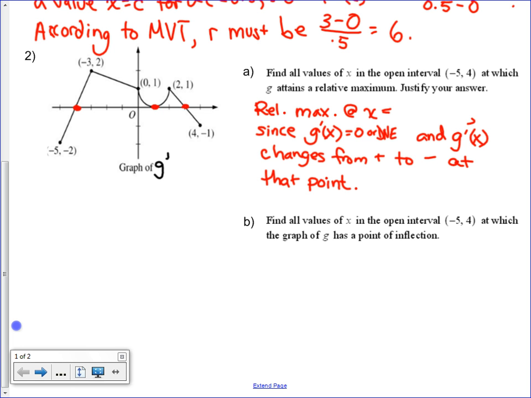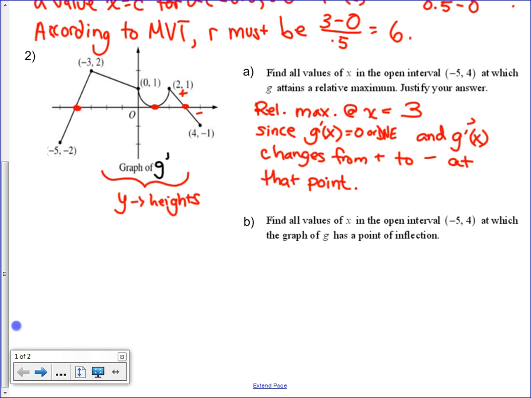Cool. How do I know which one's good? I need it to go from, how do I see g prime on this graph? Do I look at the slope? Look at the y values, or the heights, right? Okay, where do the heights go from negative to positive? No, from positive to negative. Oops. 2, 1. x equals 3. Got it, done. x equals 3.